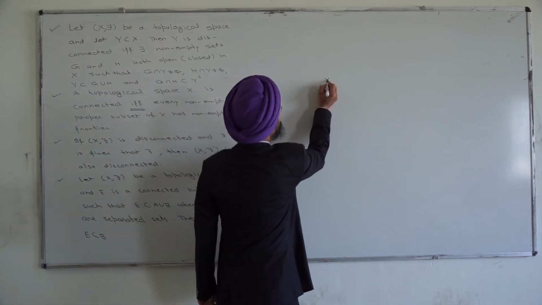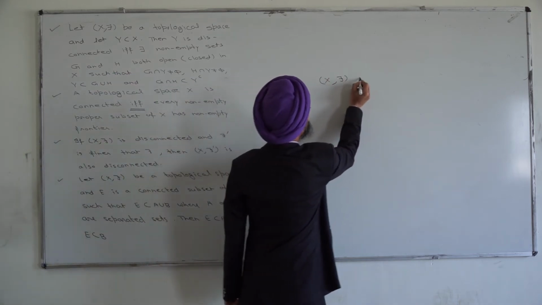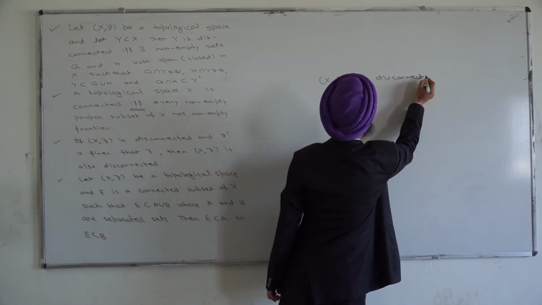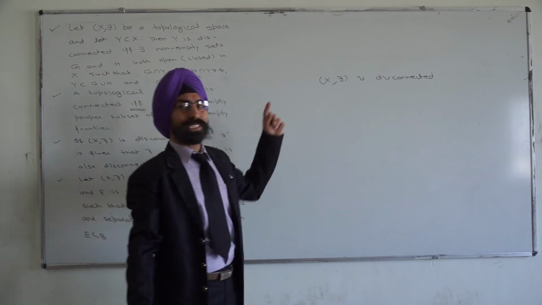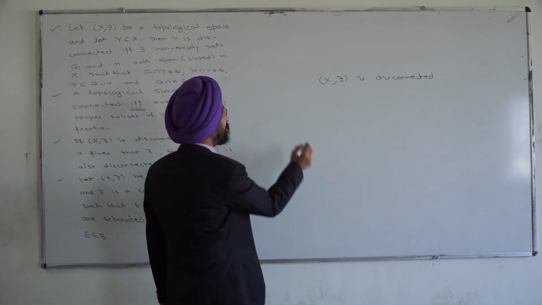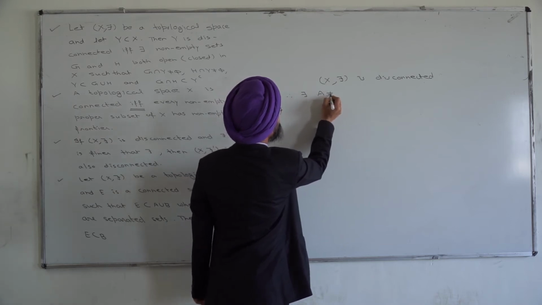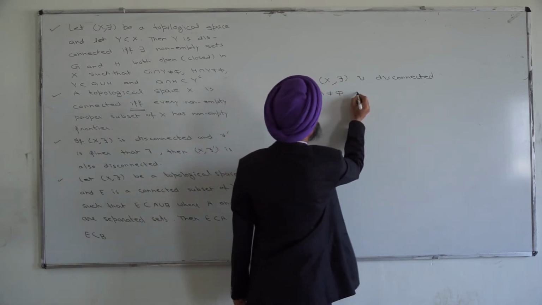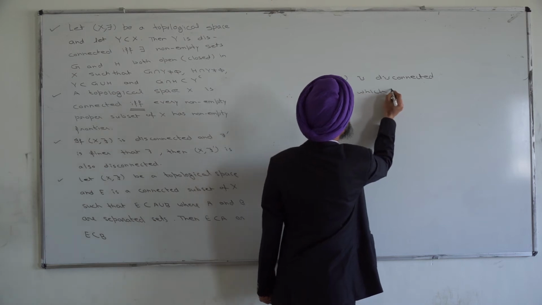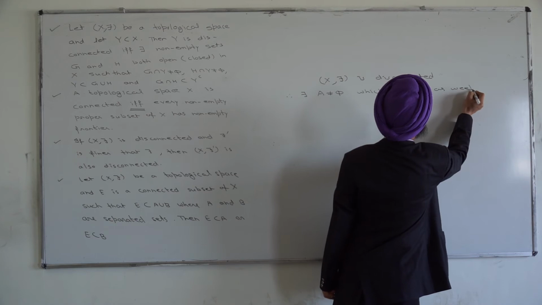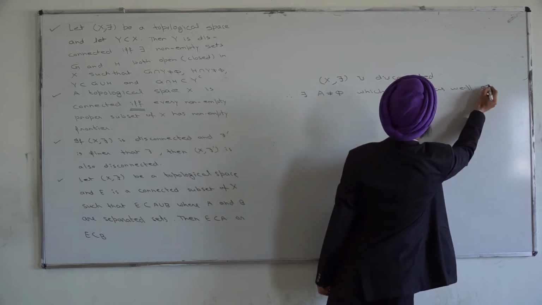We are given that (X, tau) is disconnected. Again by the previous result, there exists a non-empty proper subset A of X which is open as well as closed.